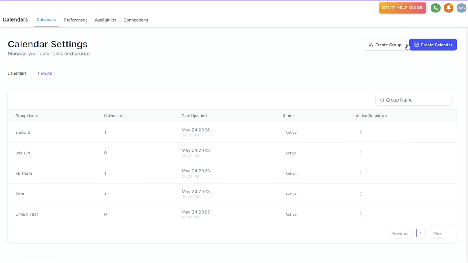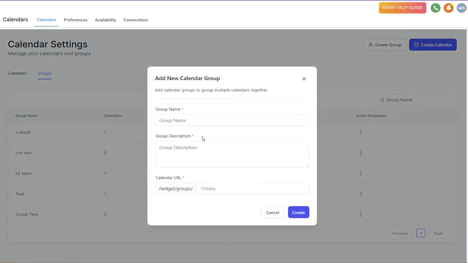So to add a new group calendar, we're going to click on Create Group here. And then this is going to pop up for you to type in a group name, a group description, and then your URL slug. So here I'm going to go ahead and do appointment reminders.